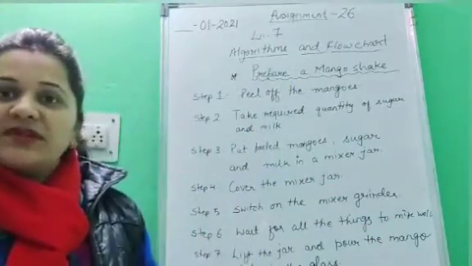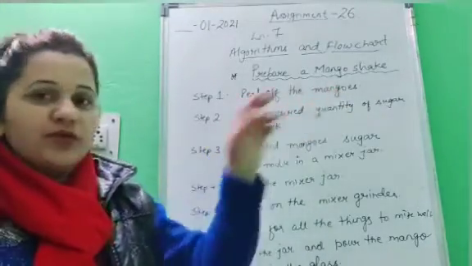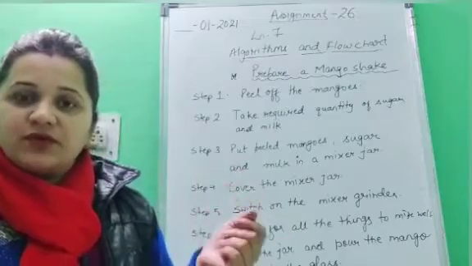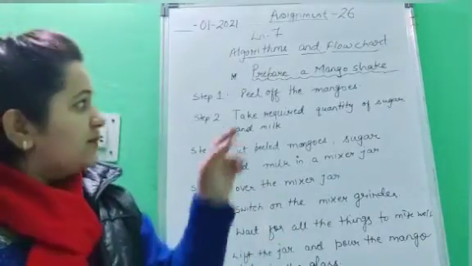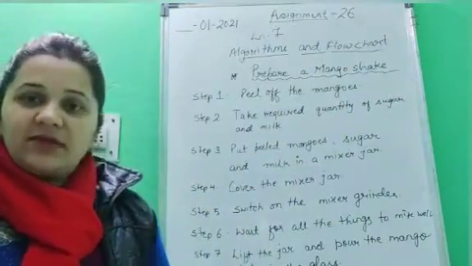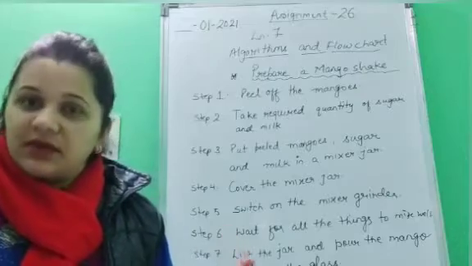So what would be the first task? Step 1 should be peel off the mangoes. If you want to prepare a mango shake, first you would require some mangoes. What you would do, you would peel them. Step number 2, take required quantity of sugar and milk. Obviously, if you want to prepare a mango shake, you would require some sugar and a little milk.